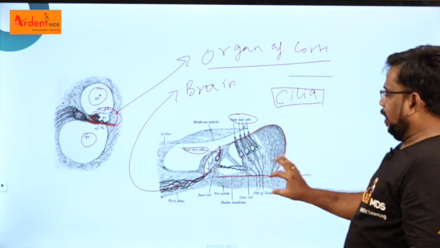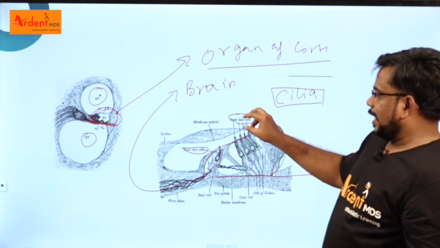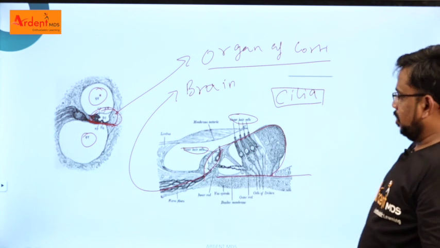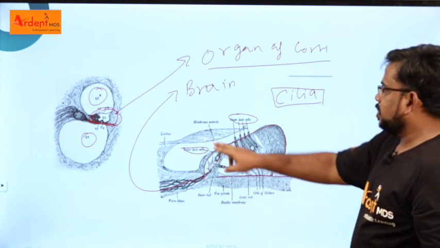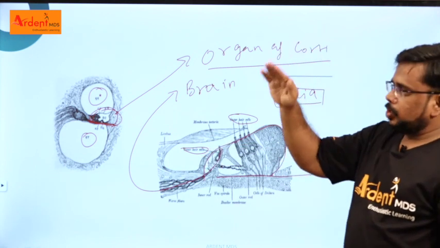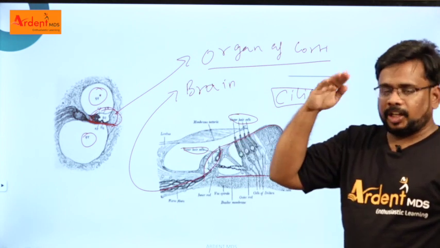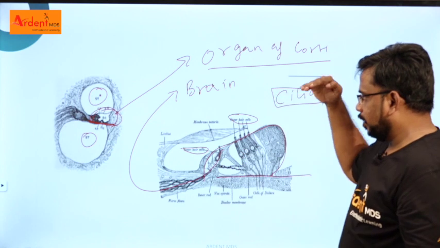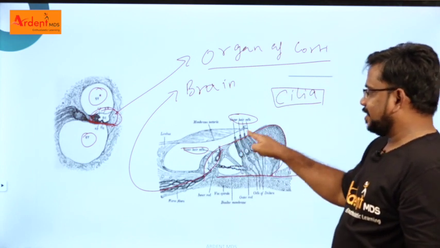This scala media has something called hair cells, outer hair cells and inner hair cells. When the sound wave comes and hits this cochlea, there is a membrane called the membrana tectoria. The movement of the membrana tectoria acts like a windshield. So when the membrana tectoria moves, it activates the hair cells also.